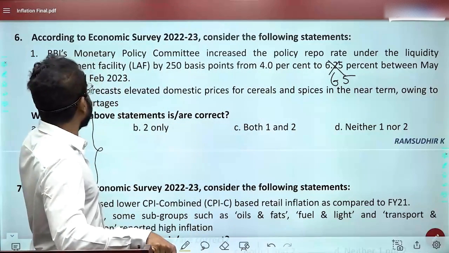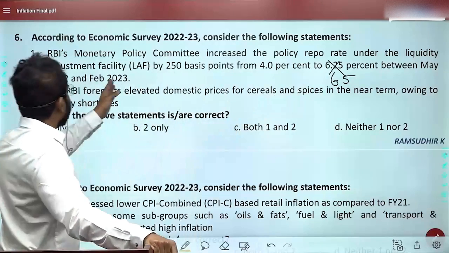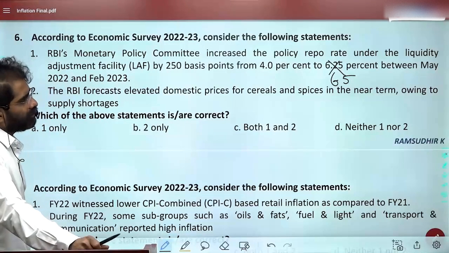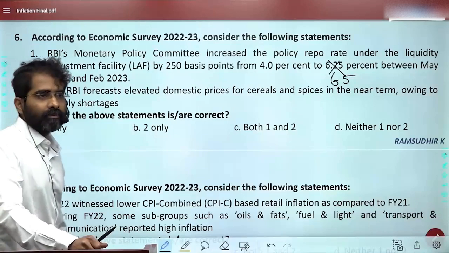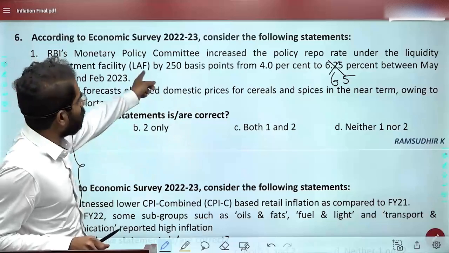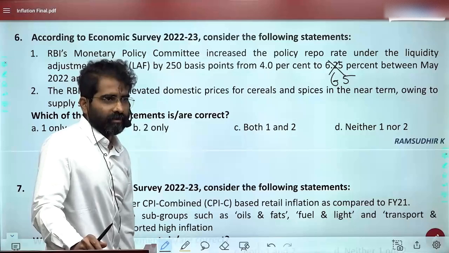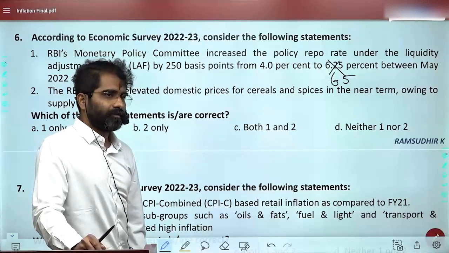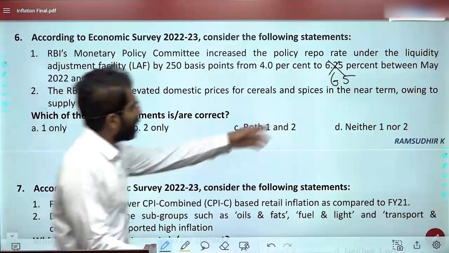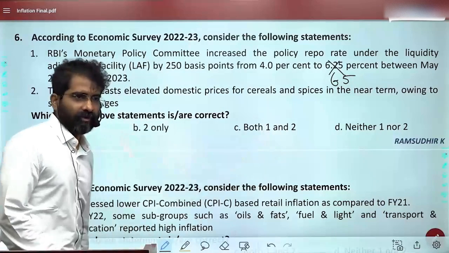So what is the problem here? Monetary Policy Committee liquidity between May to Feb. True, 6.5. 250 basis points. What is the problem? It is almost 250 basis points, till Feb 2023. No problem there. Okay. December it is 6.25. Feb it is 6.5. But I think this should be 6.5. That is the thing.